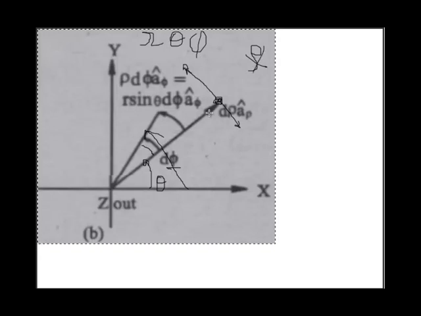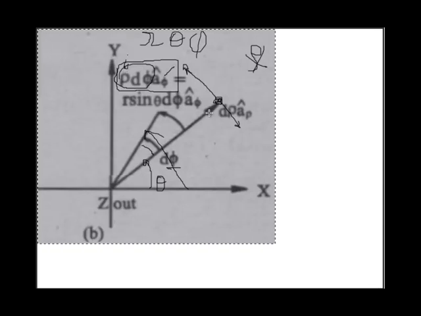But now we are talking about rho. If I calculate the differential vector in the direction of rho, it will be rho d phi into a cap phi, where rho d phi is the scalar component and a cap phi is the vector component.